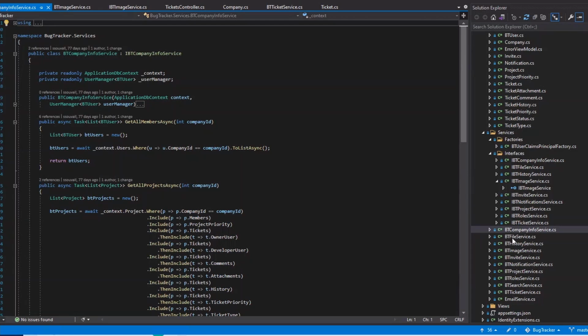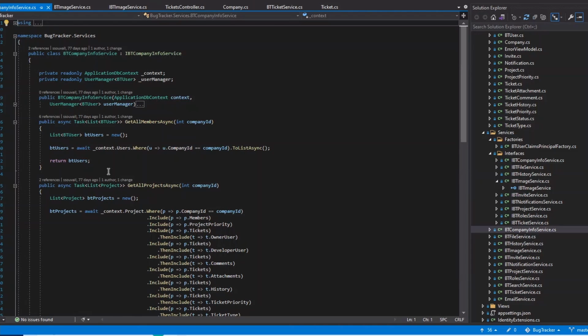So I've got a lot going on here, but one thing that we do a lot of within the bug tracker, because it's a multi-tenant application, is grabbing all of the tickets for a company. Everything needs to be under the umbrella of the company that is the owner and the user of that application, of their subscription of the application. So there's a lot of methods that we need to run to get all the tickets for a company, or all the projects for a company, or all the users within a company. We don't want to just go hit the database and get everybody.